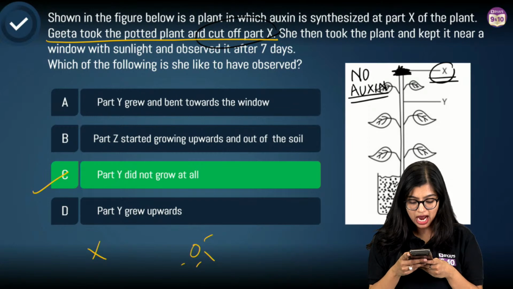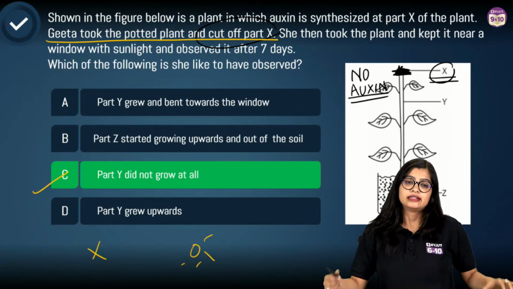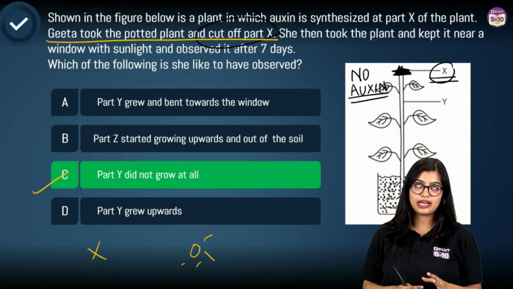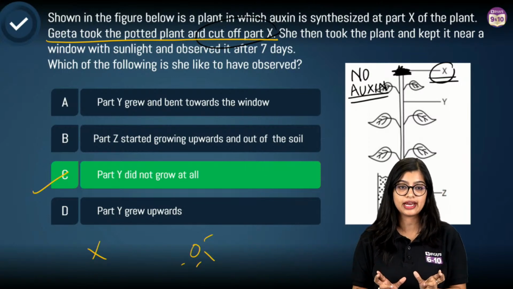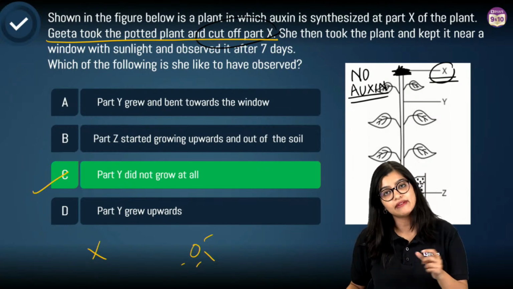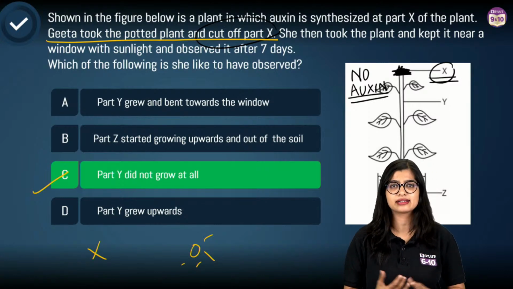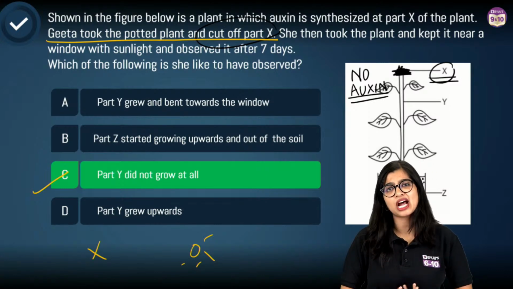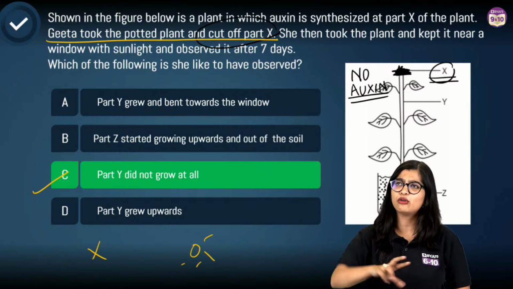Ma'am, can it be that a plant doesn't have other hormones and you are asking us to imagine that this plant has no other hormones, hence C? See, let me tell you one thing very simply, right? In your examination, I'm talking to you about a question point, right? Imagine Sarvesh is asking me about neurotransmitter. Now, when we talk about maybe transmission of impulses, or maybe let's take a scenario. When you're talking about transmission of impulse, how do you know whether we're talking about neuron or nerve? I could even assume nerve, right?